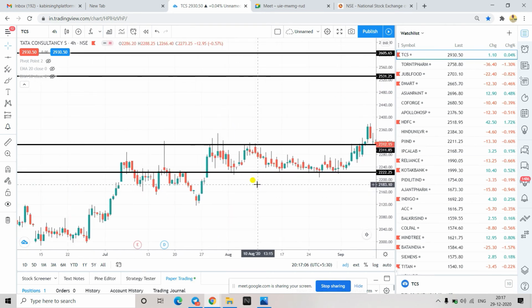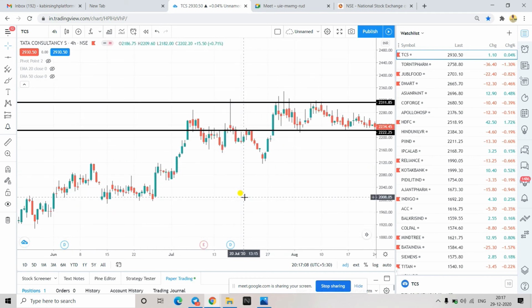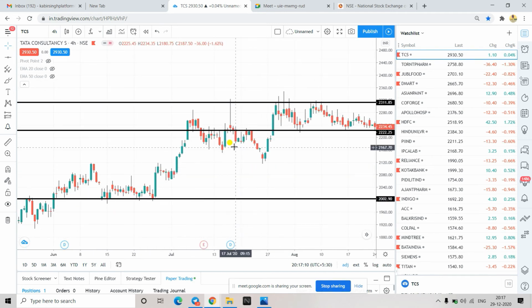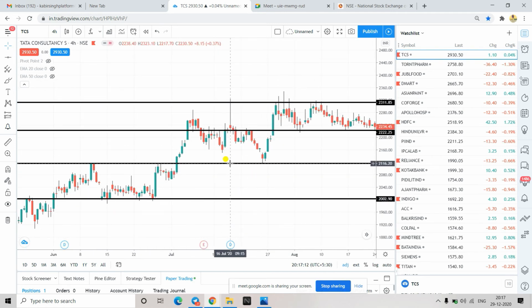Like this, you can draw. These are the SNR lines. See, here it is taking resistance. Here it has given support. Right? So the same line is giving resistance and support both. So, do you have an understanding of SNRs now? Yes, Kabir.